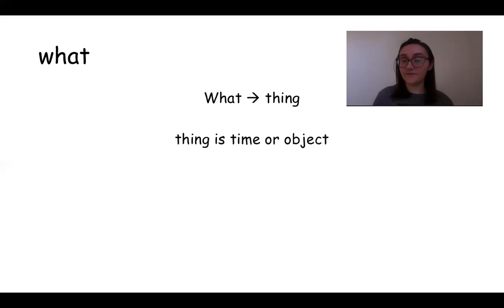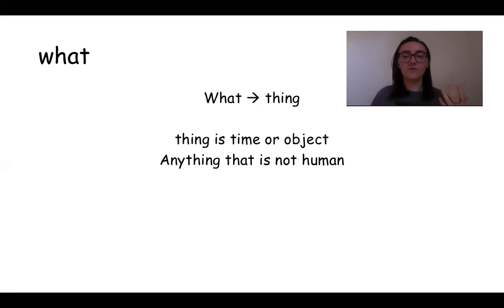What? The word what. Why do we use it? What is the word that we use when we're asking a question about a thing. Now, what can talk about something specific, right? So a thing is a time or an object, or it could be anything that is not human. We use who to talk about people. We use what to talk about everything else.